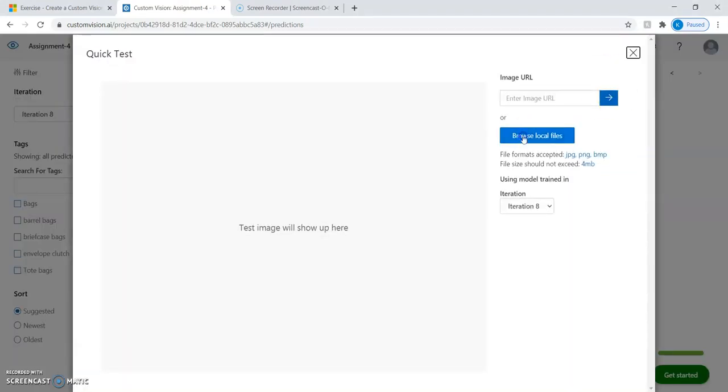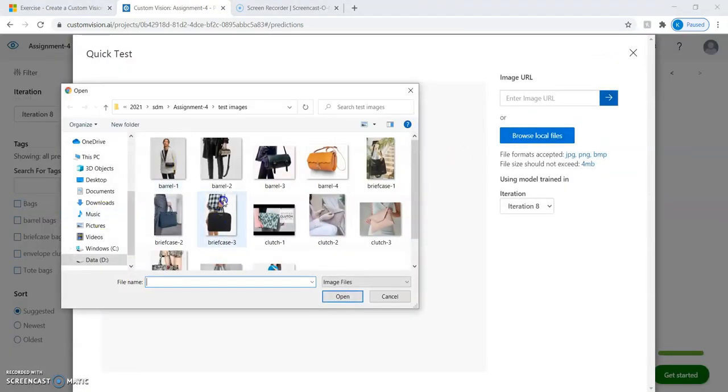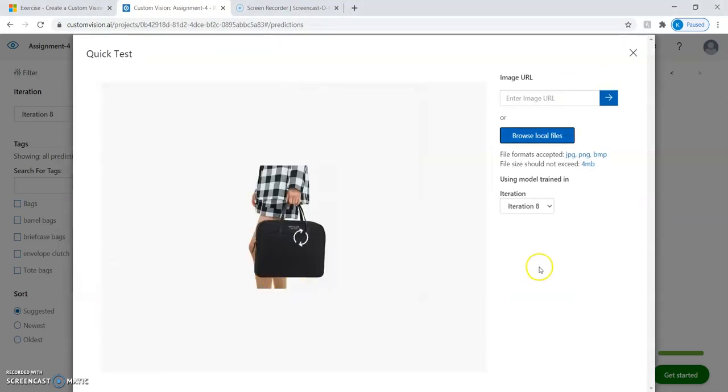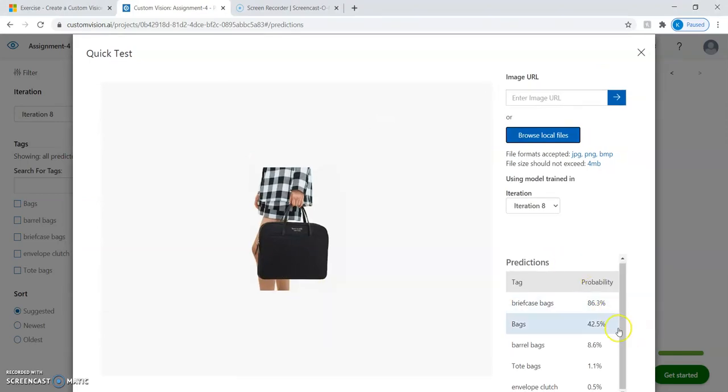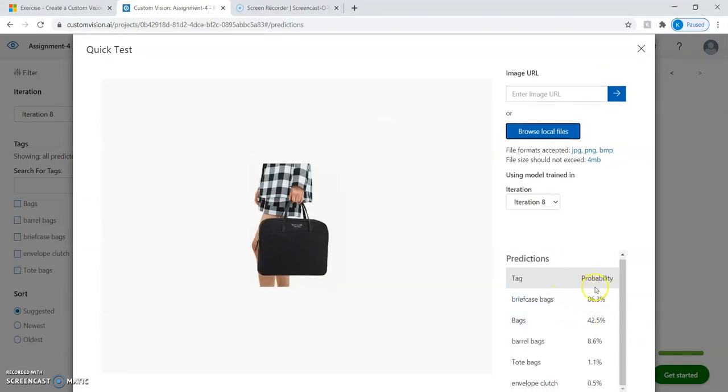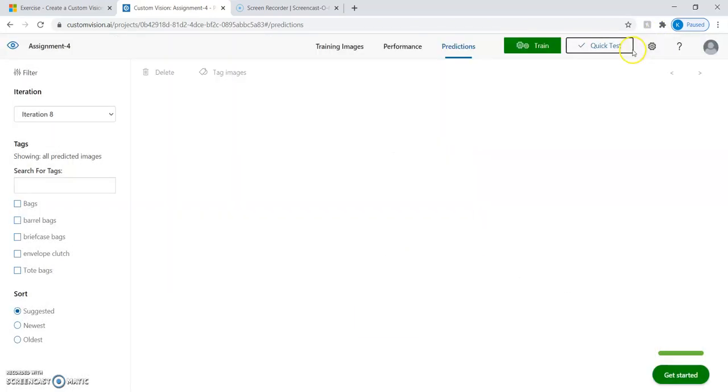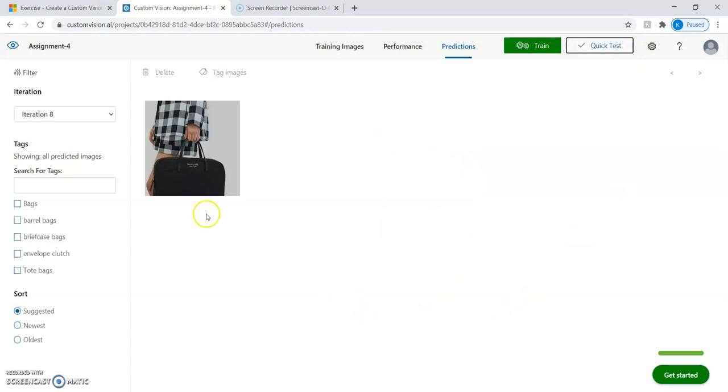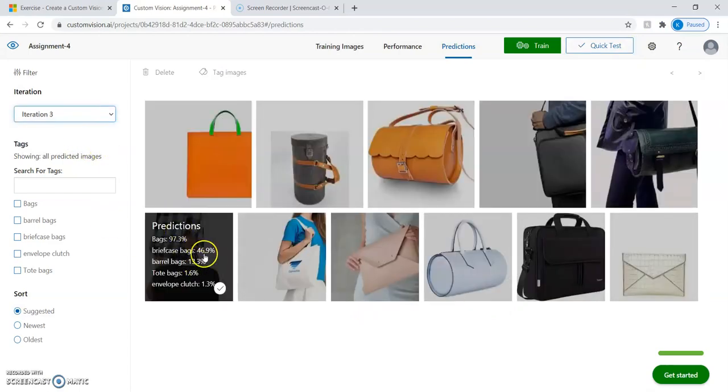For example, quick test, and I'm predicting that same bag that I have added. Let's click on open. So now you can see that it is predicting that newly tagged bag with 86.3% probability. So now let's try to see this case for each and every iteration. For the first time, this is my test image, which was showing only 46.9%.